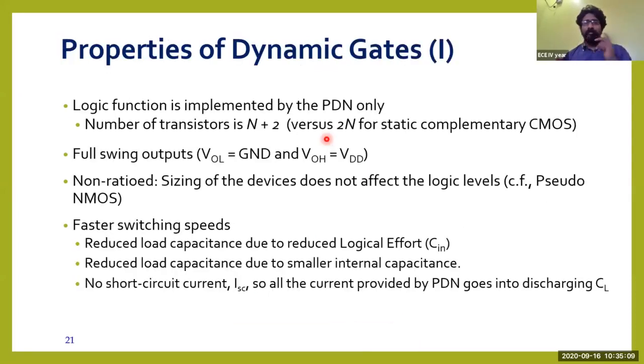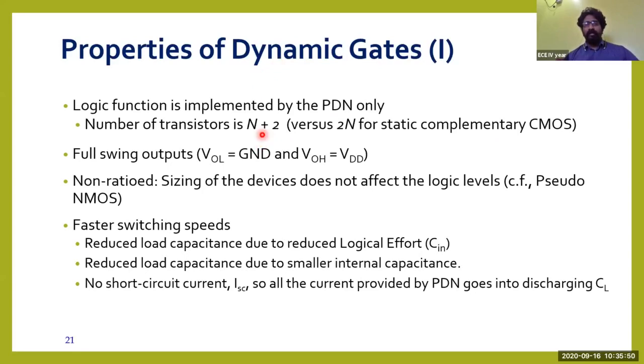So now let us see some properties of the dynamic CMOS gates. The logic function is implemented by the pull down network. Here the Boolean expression is always implemented by the pull down network itself. Only NMOS transistors are used to implement the logic. And the number of transistors is equal to N plus 2. If you have N transistors in the logic, then the total number of transistors in the dynamic CMOS logic will be the number of transistors in the Boolean expression plus the evaluate MOSFET and the pre-charge MOSFET. That is N plus 2.